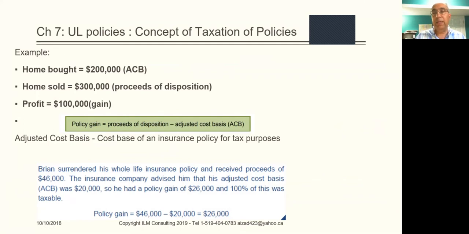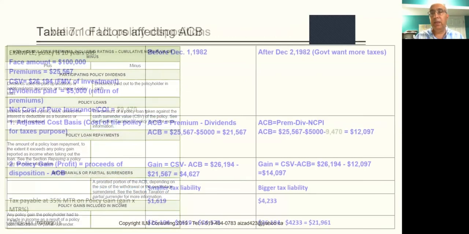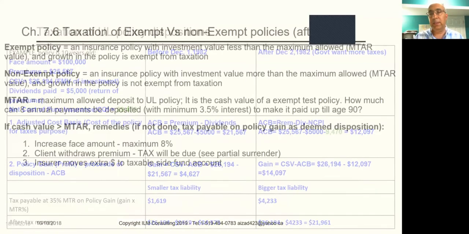What is the money they got? Minus ACB. Either they give you the ACB or you have to calculate the ACB. And the difference is your policy gain, and that is taxable at their marginal tax rate. So that is simply the way we are going to calculate this.